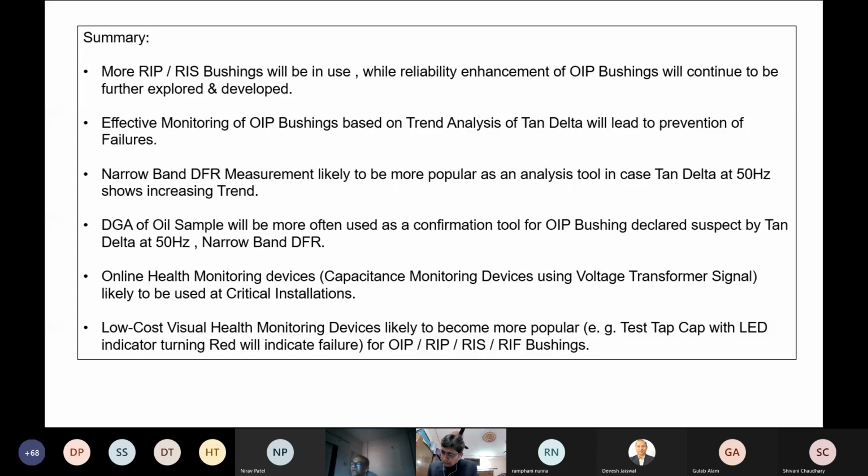Online health monitoring devices, as I showed you with the test tap cap with LED glow, are likely to become more popular. Online health monitoring, typically by these capacitor monitoring devices using voltage transformer signal as a reference, will be used in critical installations, because the cost is prohibitive for wider use.